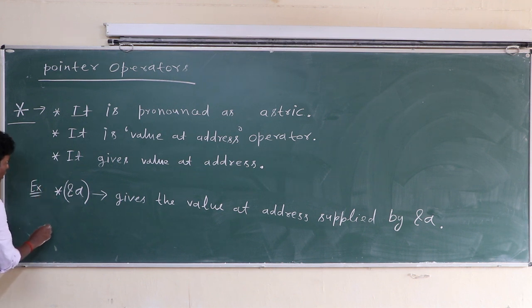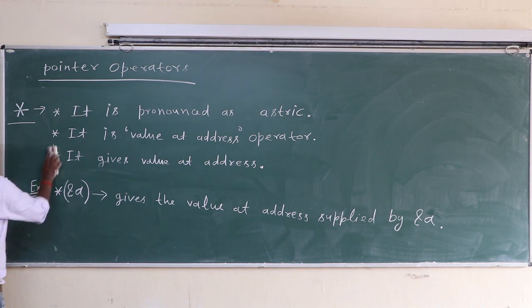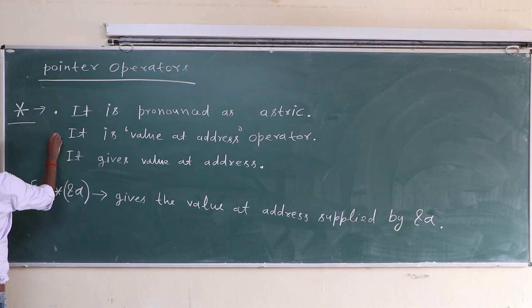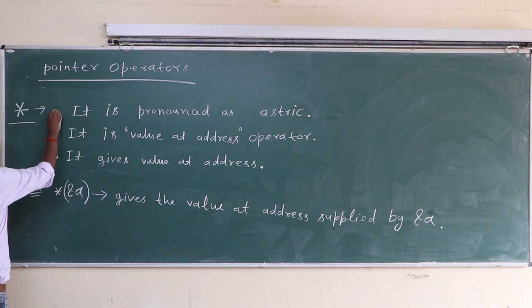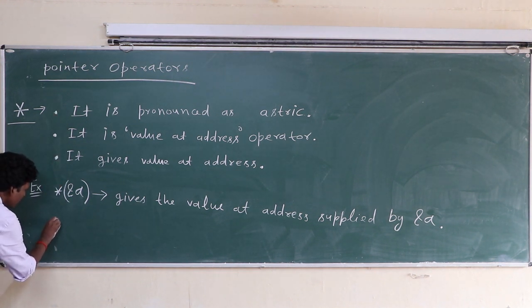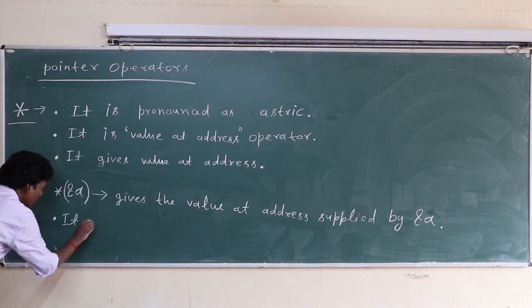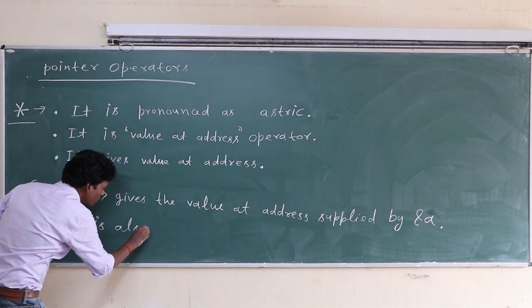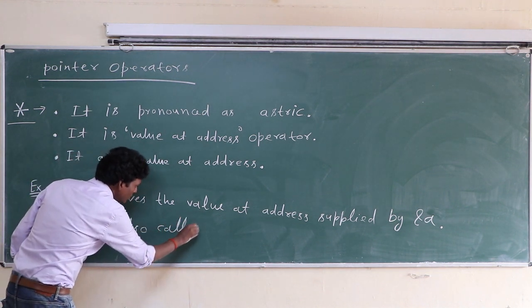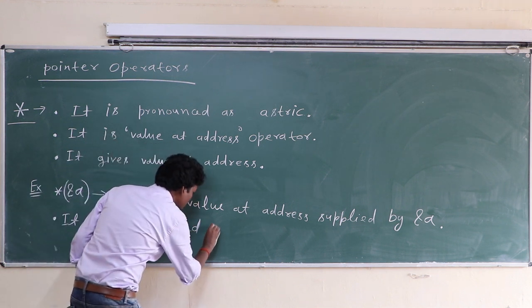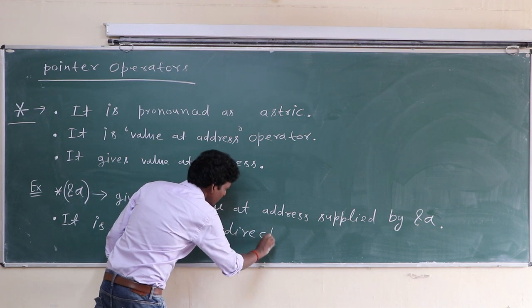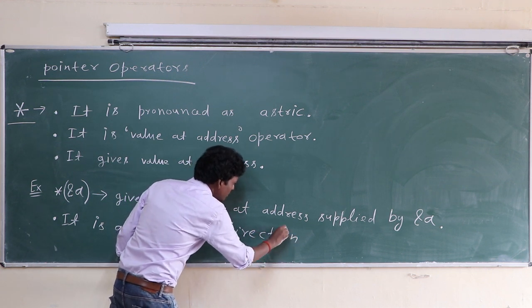It is also called, listen class, indirection operator.